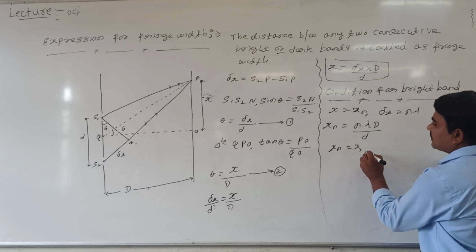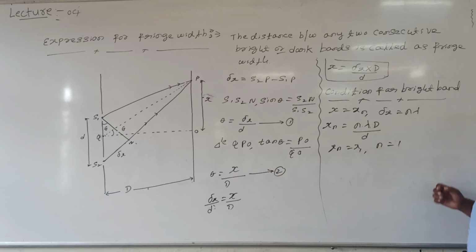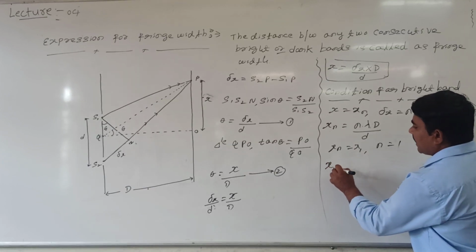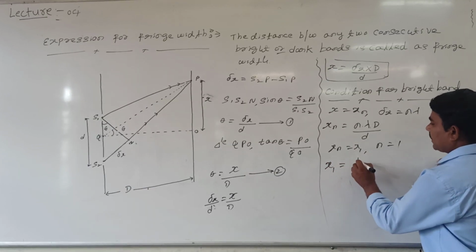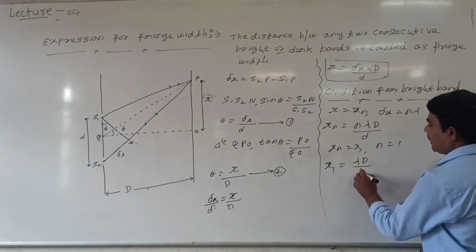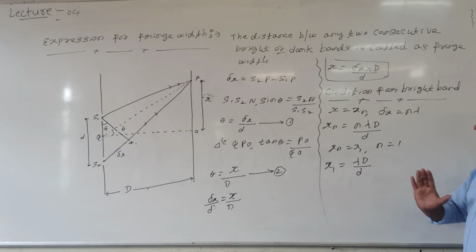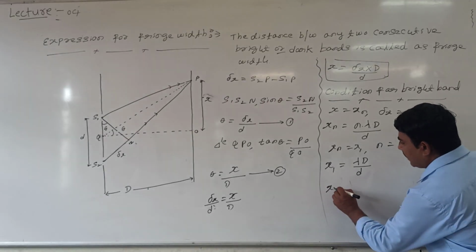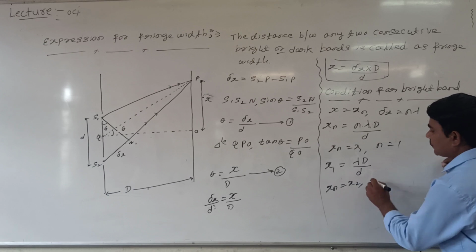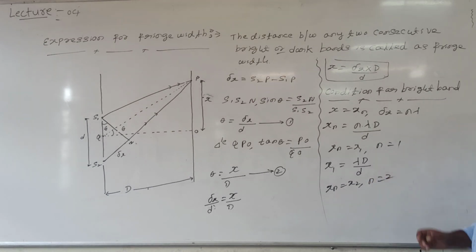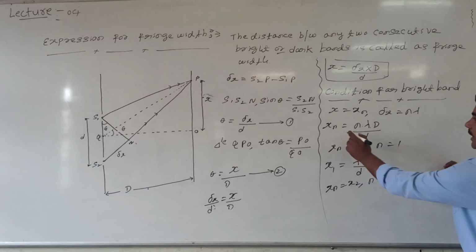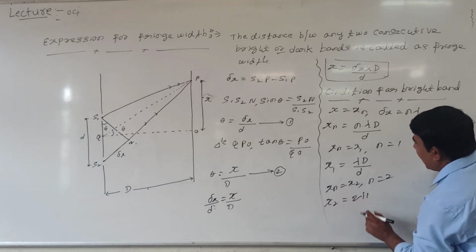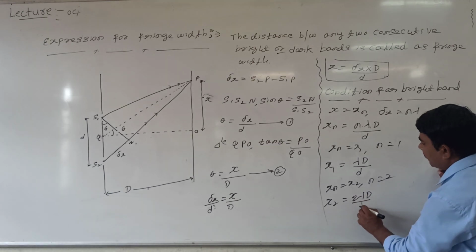Now for the first bright band, xn is equal to x1 and n is equal to 1. Then x1 is equal to lambda D divided by small d. This is the first bright band. For the second bright band, xn is equal to x2 and n is equal to 2. Then x2 is equal to 2 lambda capital D divided by small d.